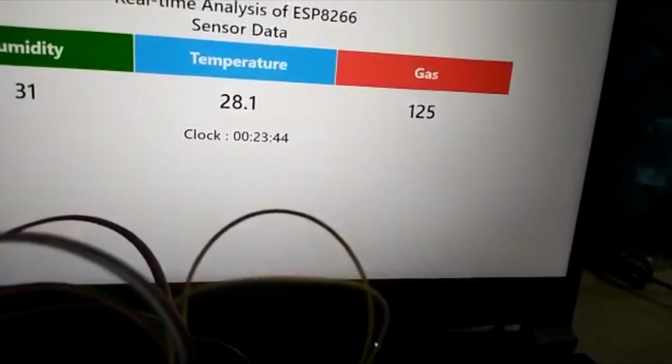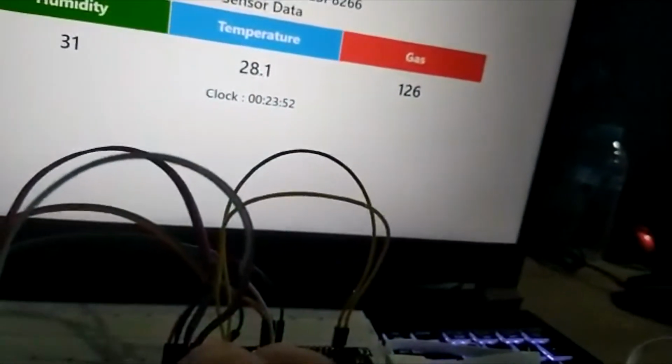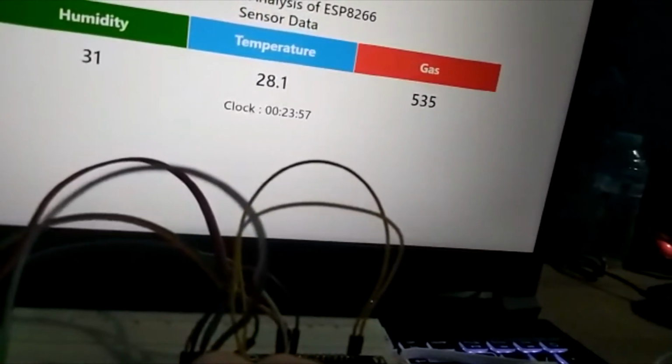As you can see, this is 125, and we're gonna add some gas to here. Right, you can see it's adding more value.